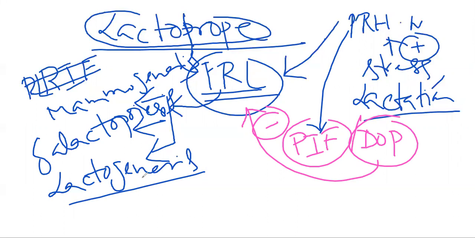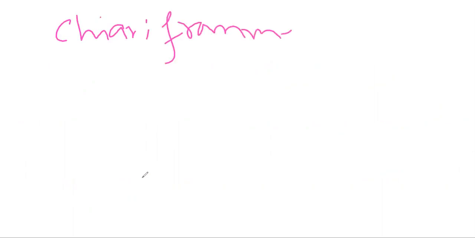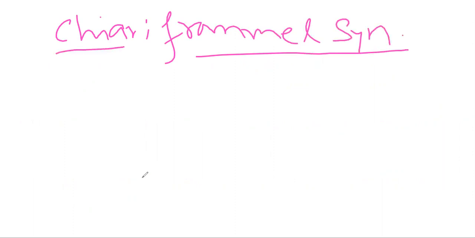And what is the long loop feedback inhibition here? It is the prolactin which is produced, it will inhibit the prolactin releasing hormone indirectly. This is the feedback inhibition process. Now one clinical importance, as we have already discussed in our hypothalamus, is the Chiari-Frommel syndrome. Chiari-Frommel syndrome is that if there is decreased dopamine concentration or the dopaminergic neuron pathway is hampered, then there is unopposed action of the prolactin.